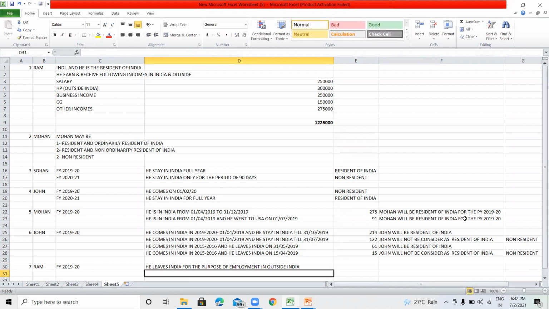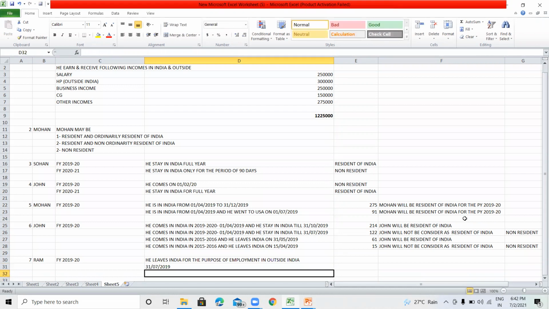For example, he leaves India on 31st July 2019.